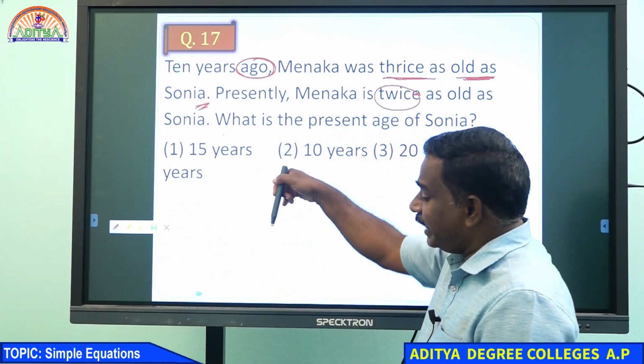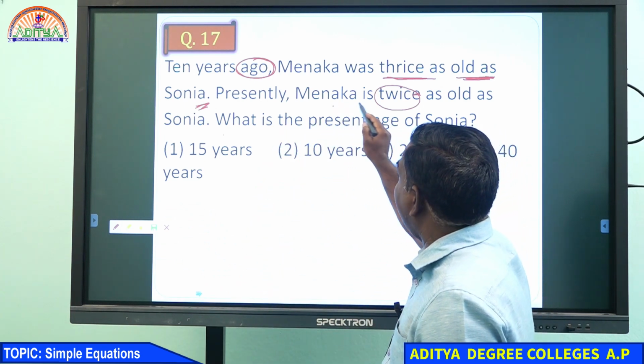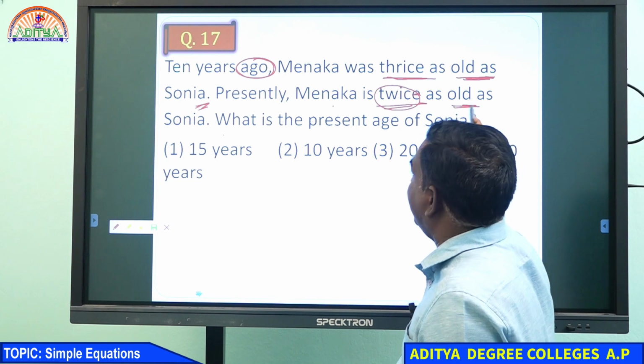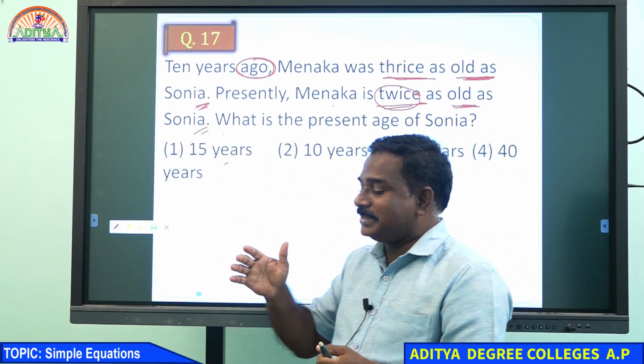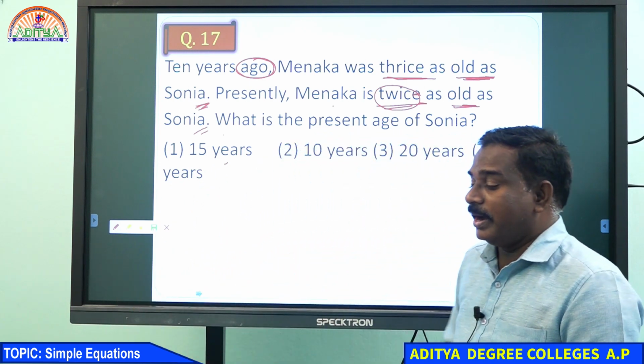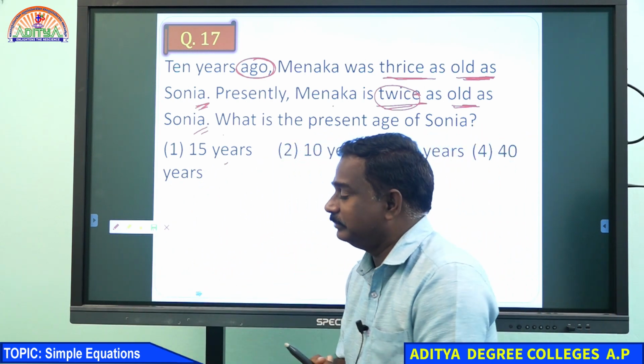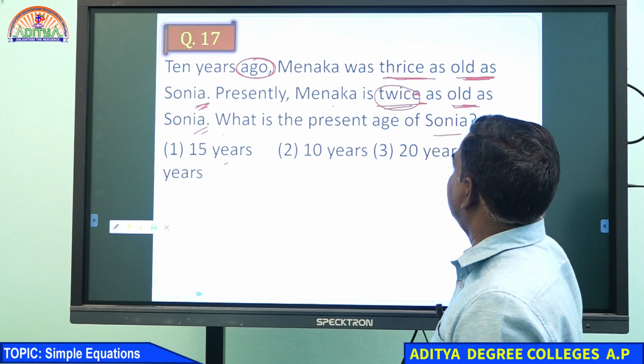And presently, another condition, Manaka is twice as old as Sonia. So two conditions are given, one is the 10 years back condition and another one is the present condition. And what is the present age of Sonia?